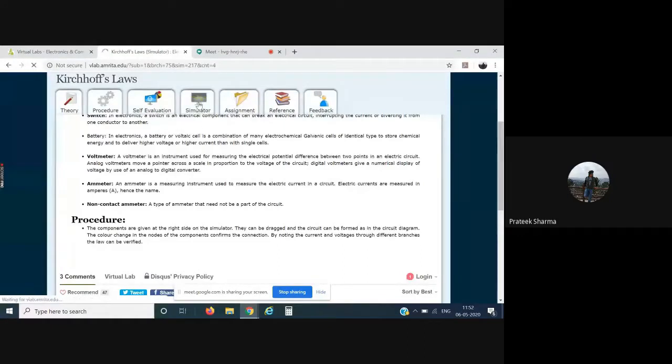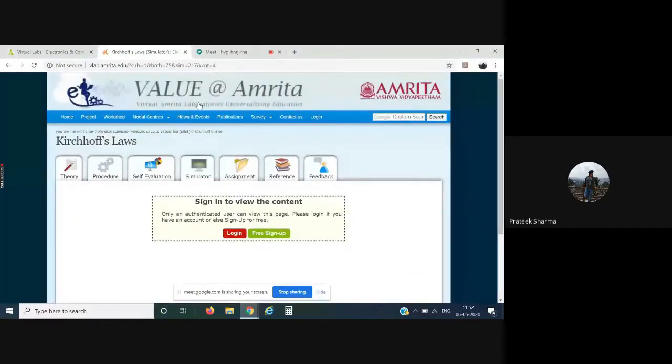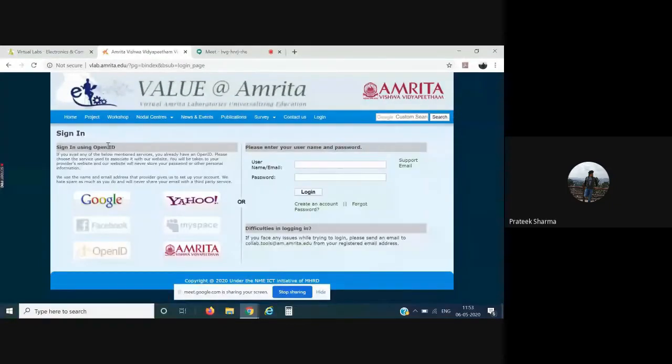Every participant, please listen to me very carefully. In certain labs, you might be required to log in. I repeat, in certain labs, you might be required to log in. As a user, you have two options. Either you can freely sign up, or you can simply click on the login option and sign in using your open ID, such as Google IDs.